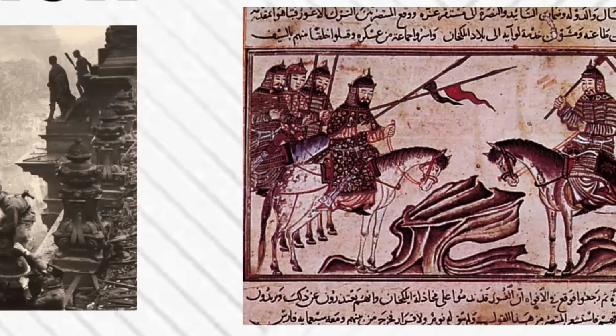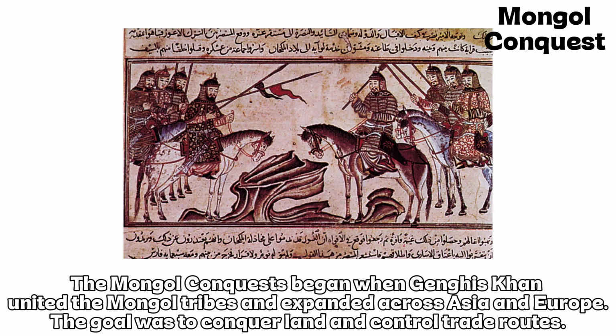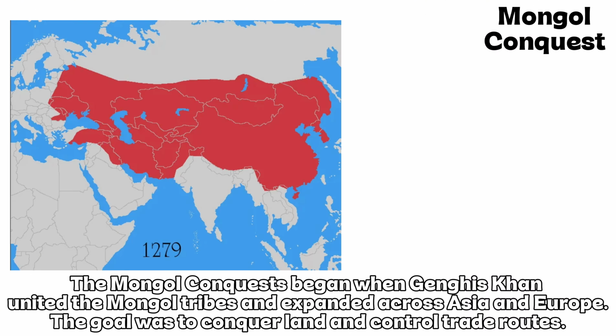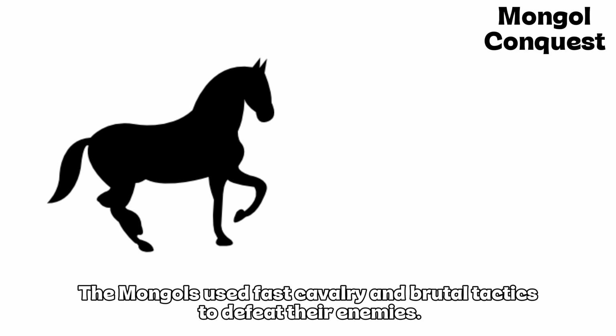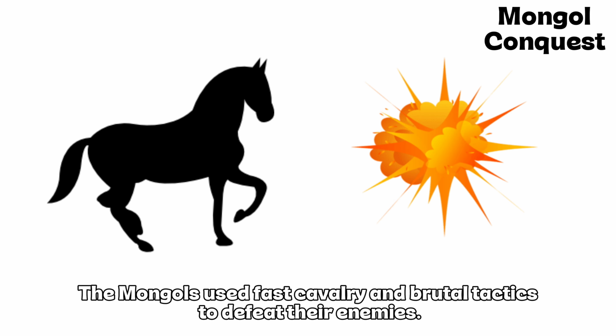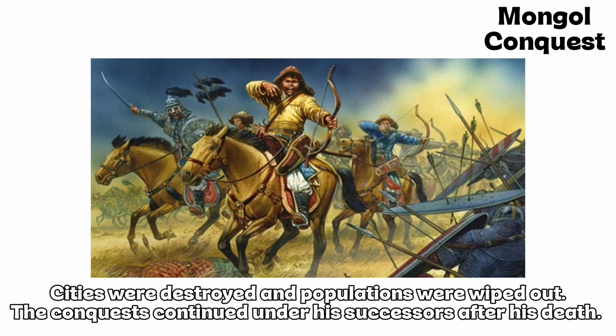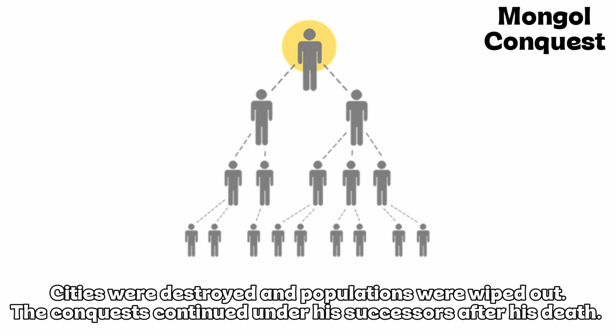Mongol Conquest. The Mongol conquest began when Genghis Khan united the Mongol tribes and expanded across Asia and Europe. The goal was to conquer land and control trade routes. The Mongols used fast cavalry and brutal tactics to defeat their enemies. Cities were destroyed and populations were wiped out. The conquest continued under his successors after his death.